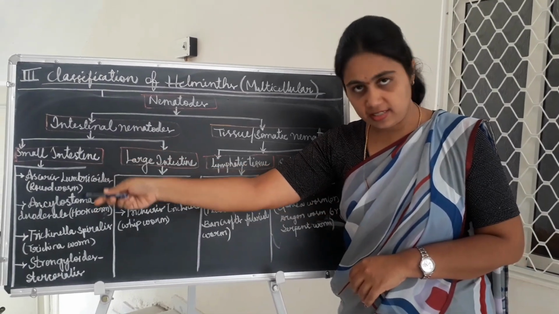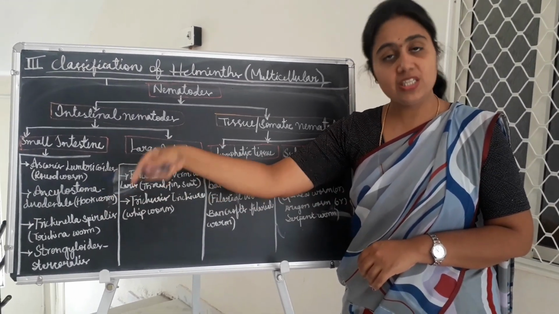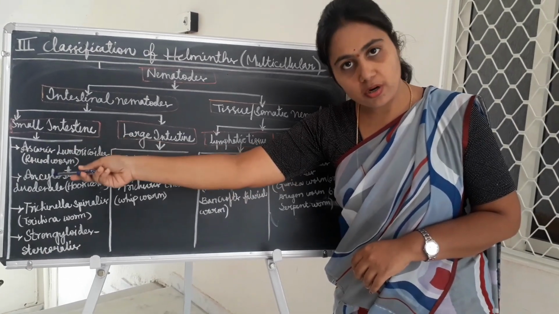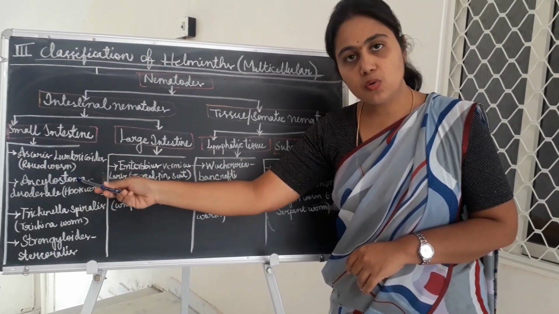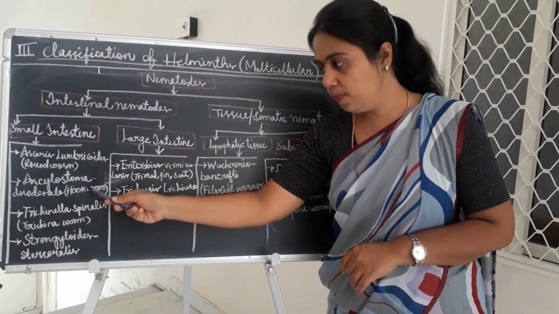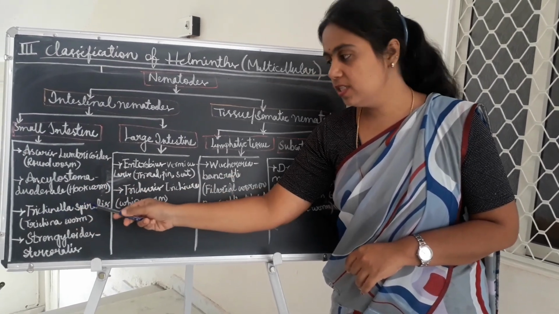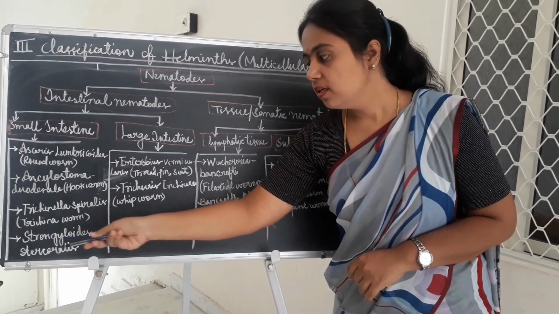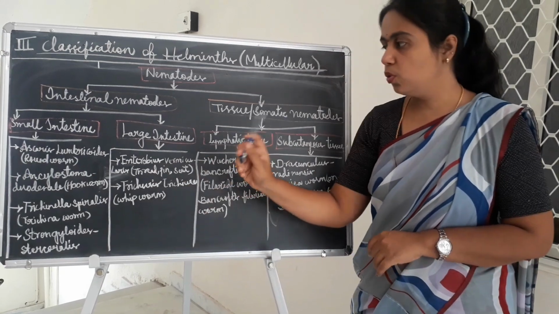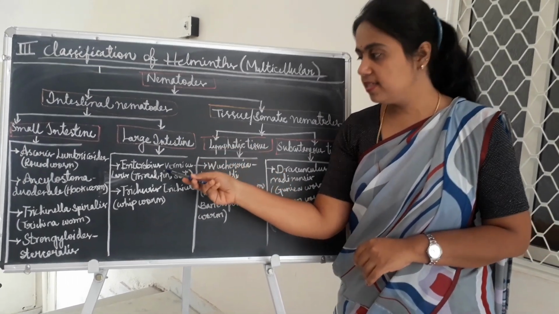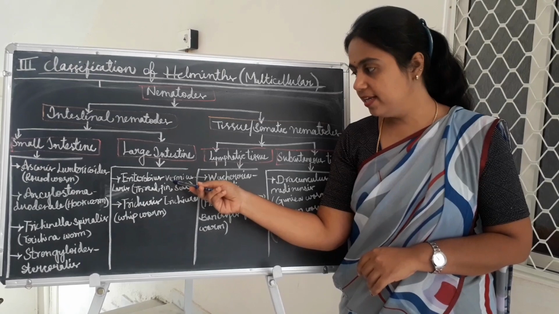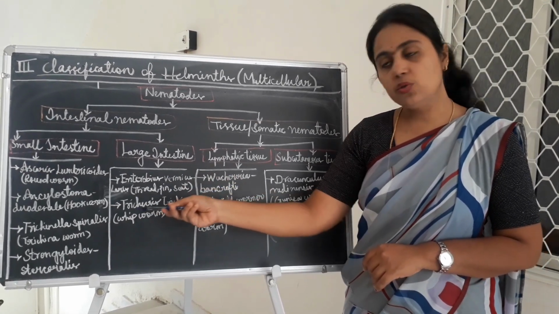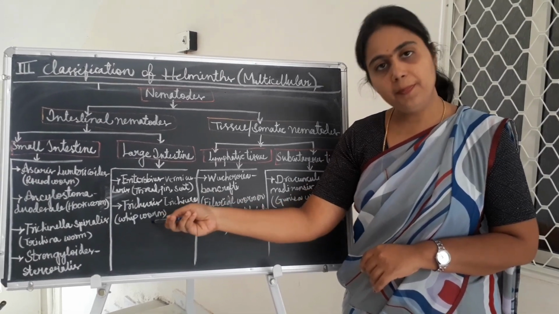The parasites which infect the small intestine are Ascaris lumbricoides, which is also called roundworm, Ancylostoma duodenale, which is also called hookworm, Trichinella spiralis, which is also called trichina worm, and Strongyloides stercoralis. The large intestine infecting parasites are Enterobius vermicularis, which is also called threadworm or pinworm or seatworm, and Trichuris trichiura, which is also called whipworm.